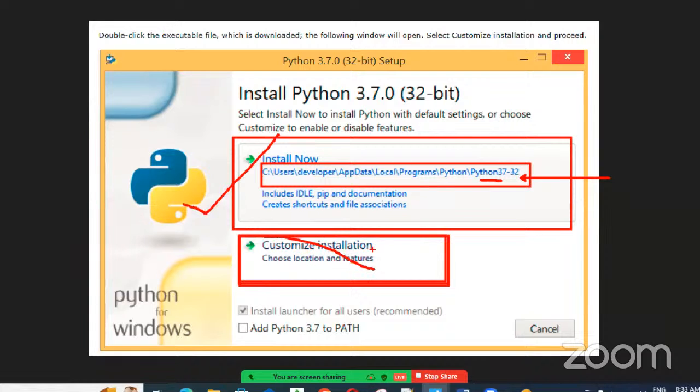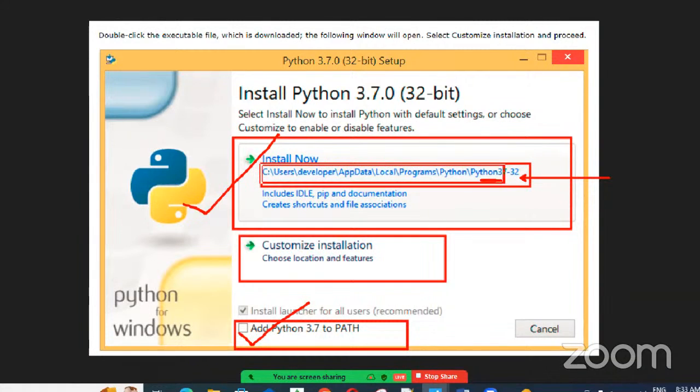As a student, guys, don't install in a custom location and don't choose only your required features. You can use the default location. That's better. Also, one more thing: there is a checkbox here, Add Python to PATH. You can select this one. When you select the checkbox, after installing Python, the Python software location path is automatically added in the environment variable section. Only then will Python execute properly.